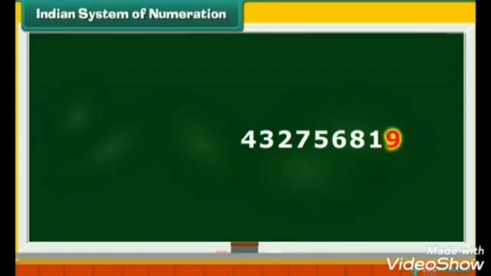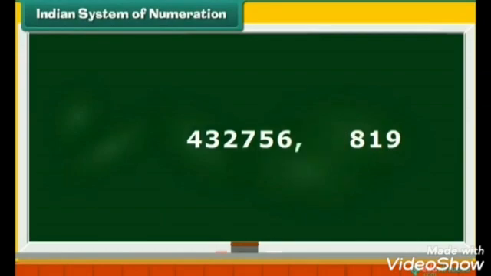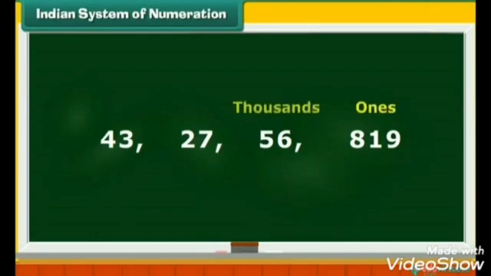We count 3 digits from the right and place a comma before 8. Then we count 2 more digits and place a comma before 5. We count 2 more digits and place a comma before 2. Thus, we have 4 groups: ones, thousands, lakhs, and crores.